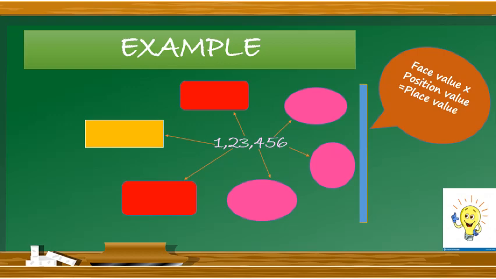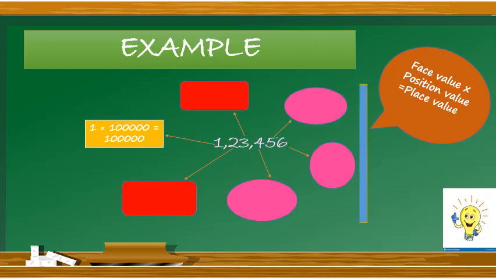Let's come to the first one. The place value of 1, keeping in mind this formula, we'll take out 1 into 1 lakh. Why? Because 1 is at the position 1 lakh. So 1 is the face value and it will be multiplied with the position value, that is 1 lakh.